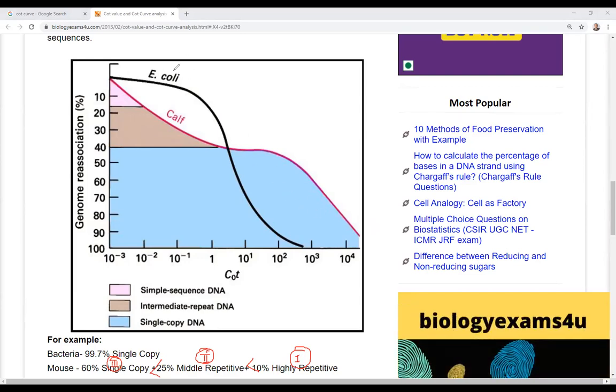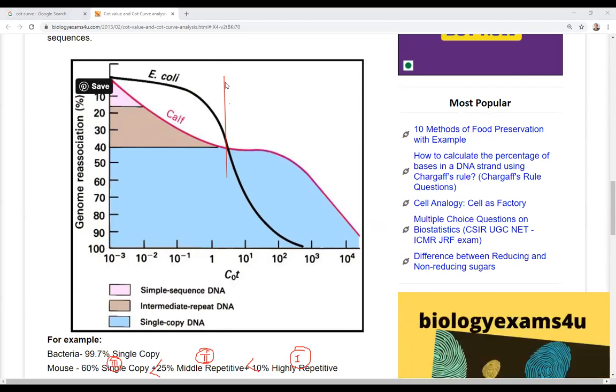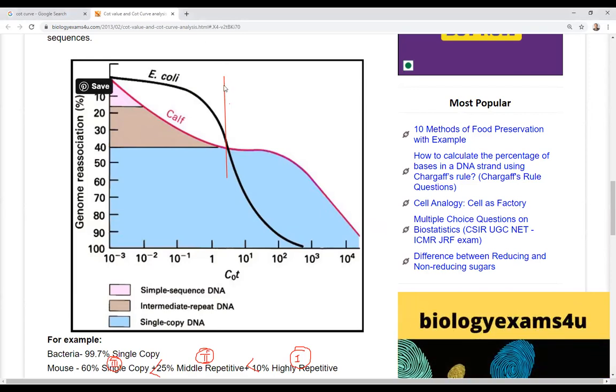Okay. Now in this case, look here, this is our DNA segment that is being provided to you. When you look at this particular condition, you are able to find that in this particular region the E. coli DNA is complex, and in this particular region the calf DNA is much more complex.